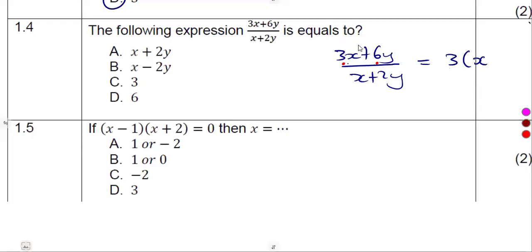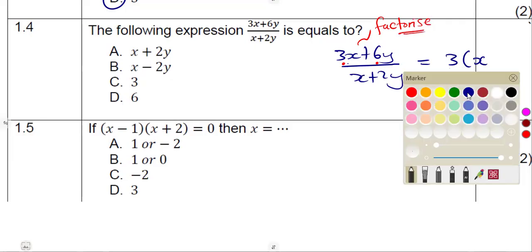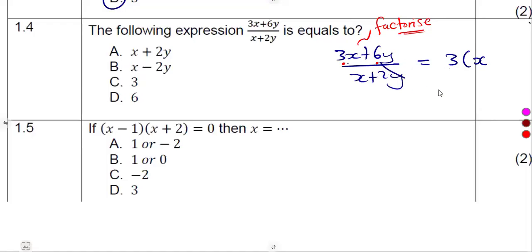Remember, guys, I'm saying factorize. So if we factor out 3, that was going to give us x. 6y divided by 3 is going to give us 2y. Everything over what? This denominator as it is.